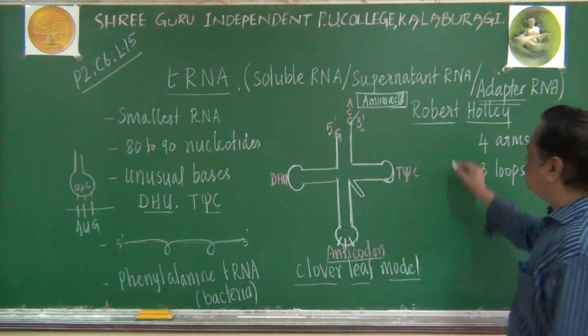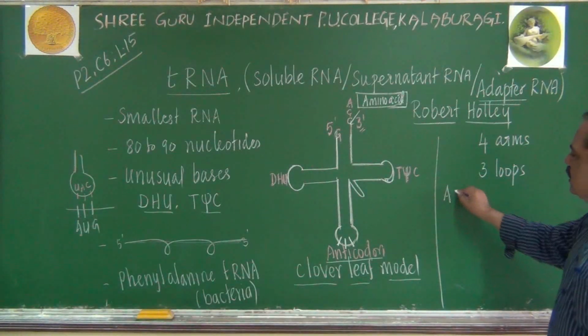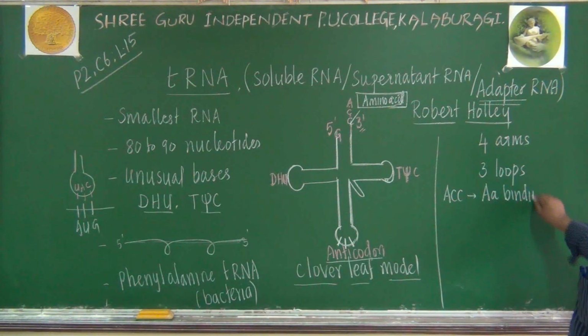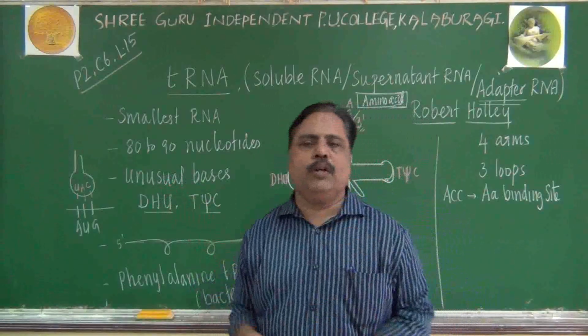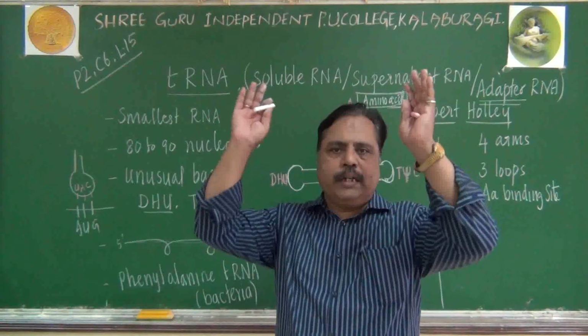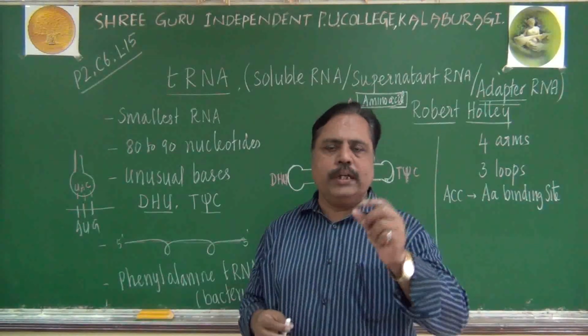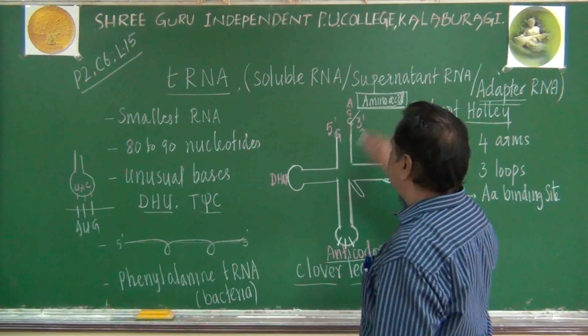So, dear students, out of the 4 arms, the ACC end is called the amino acid binding site. Where the amino acid will come and bind, it will bind at the ACC end, the 3' end only. Why is it special? It is the carrier of the amino acid.